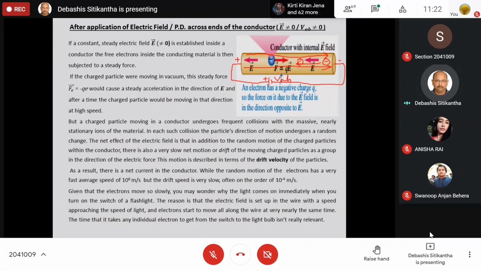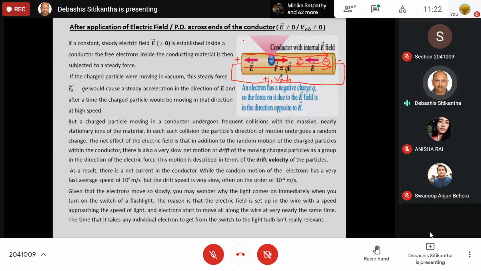Why? Because in a conductor, all the atoms are closely packed. For example, suppose this is a copper conductor. Copper is solid and therefore all the atoms are closely packed to each other.